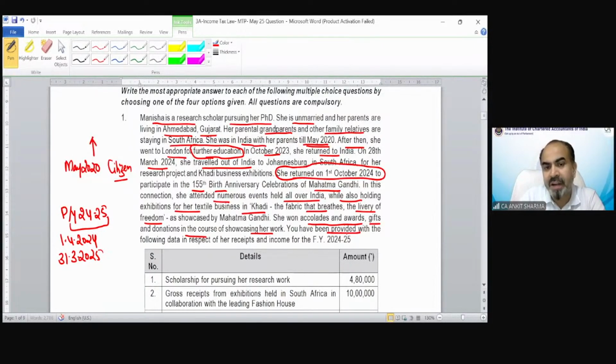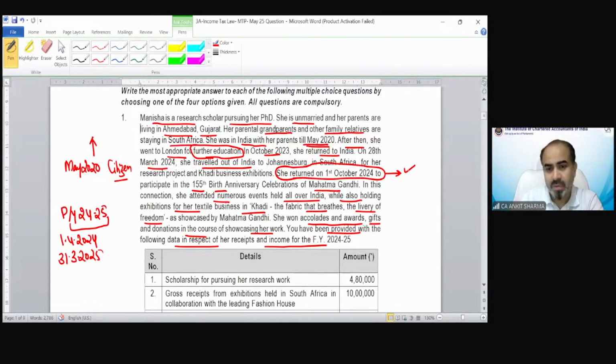You have been provided with the following data in respect of her receipts and income for financial year 2024-25. You can see in a question, it is not important that every piece of information is going to be used to solve any numerical. In this question, multiple pieces of information are given, but most of them are not relevant. The relevant information given to me was what time she came into India in my previous year, and that is from 1st October 2024. There is no information yet on when she went outside India.